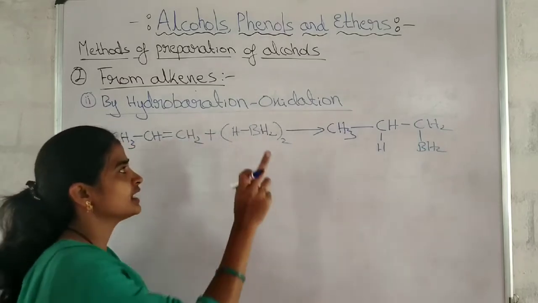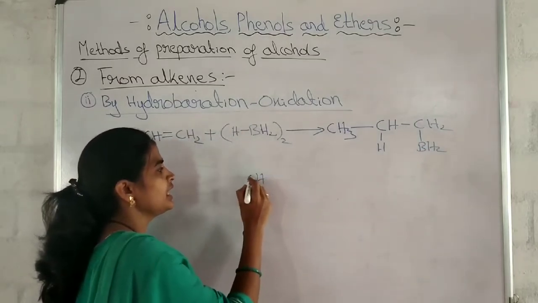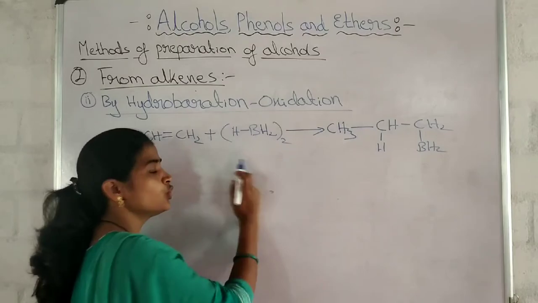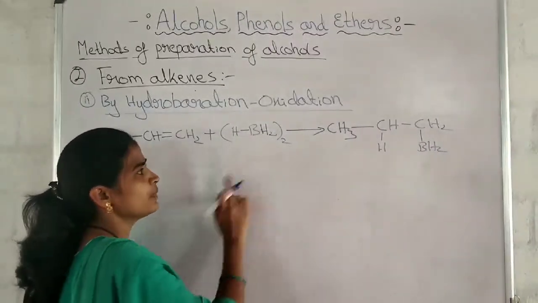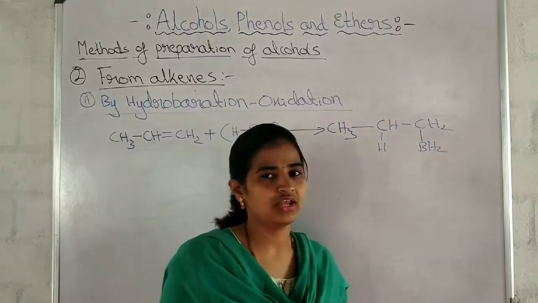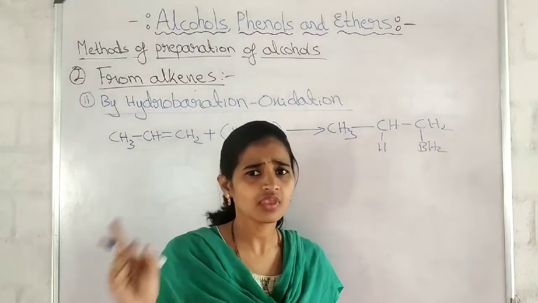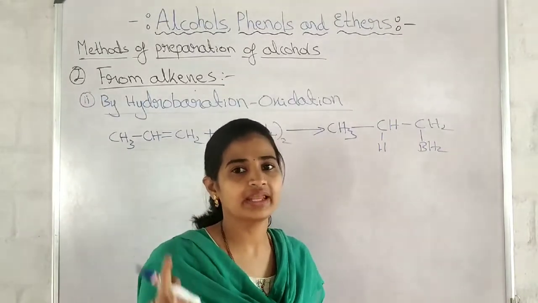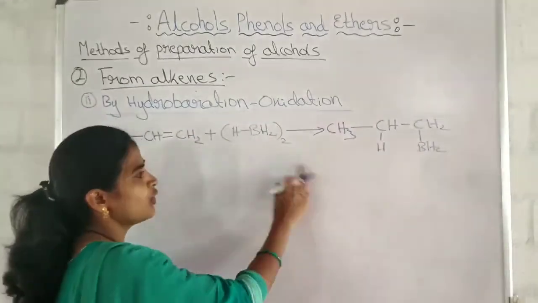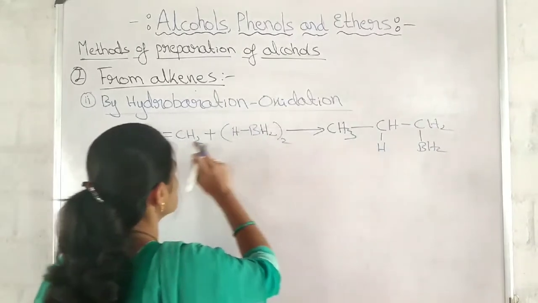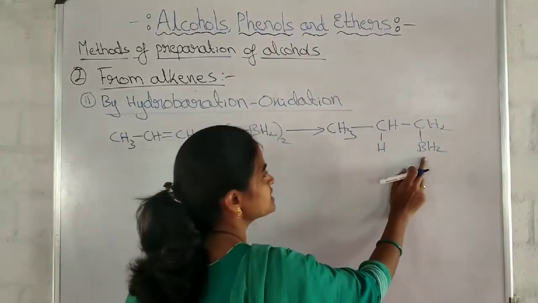Okay, see here. Two such BH3 groups are there, but here we are showing the reaction by taking only one BH3. Don't get confused. So out of one BH3, hydrogen is attached here and BH2 is attached here.